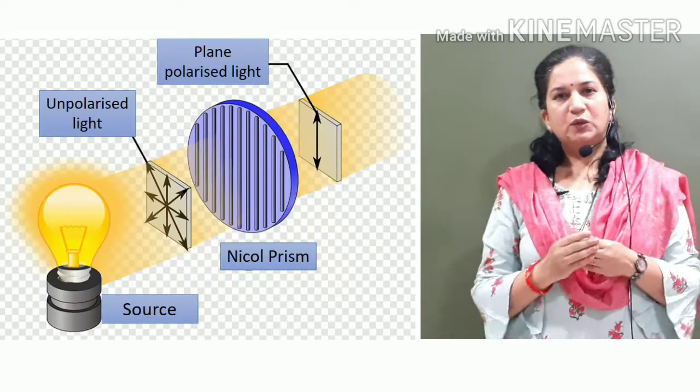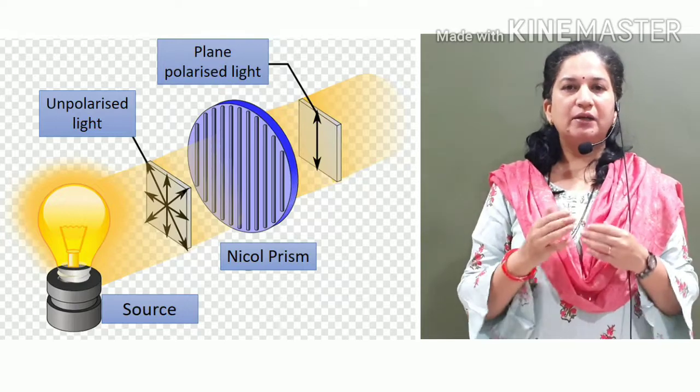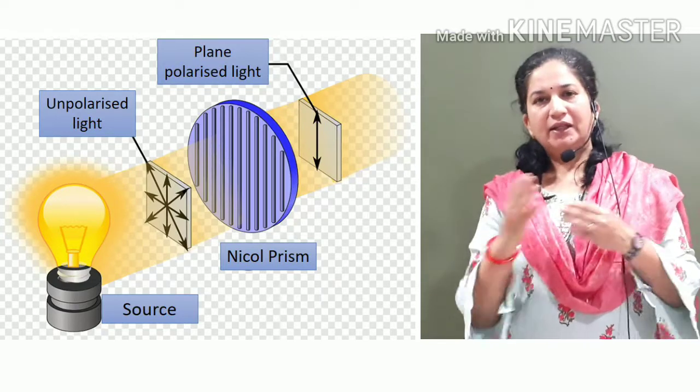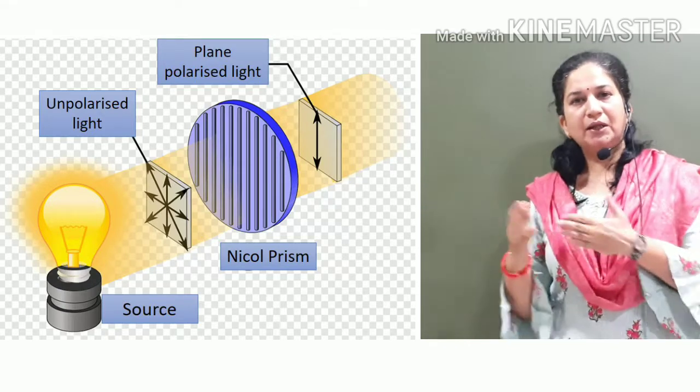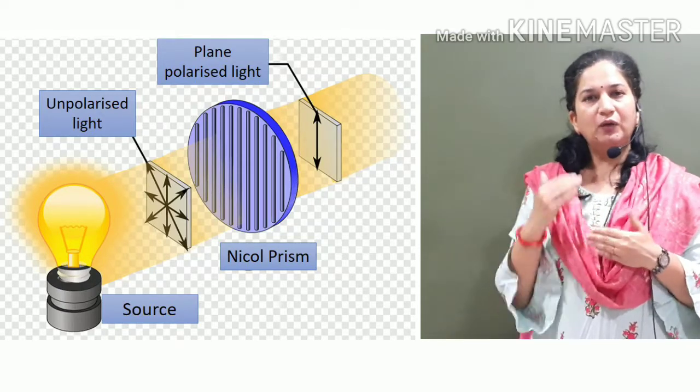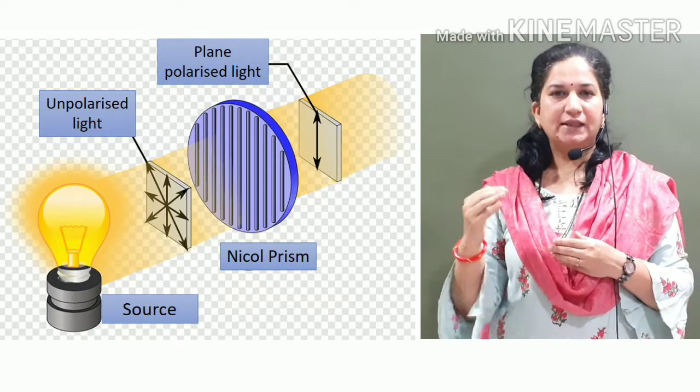The light from source is vibrating in all directions. Such a light is called unpolarized light. When it is passed through certain filters like Nicol prism, now see the emergent light, it is vibrating only in one direction. So we'll call it plane polarized light.